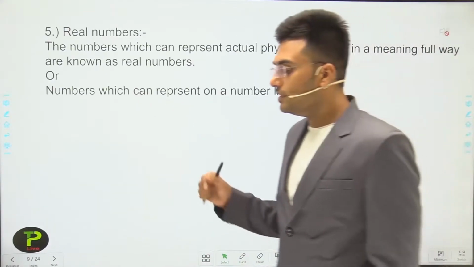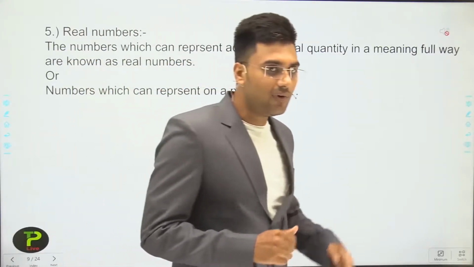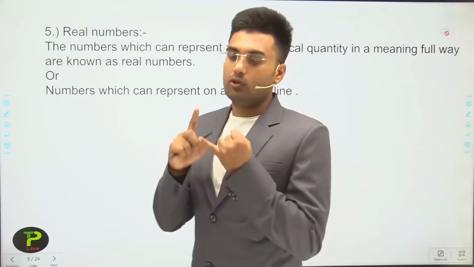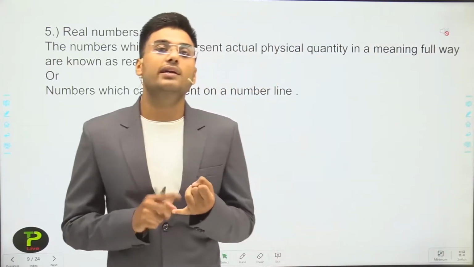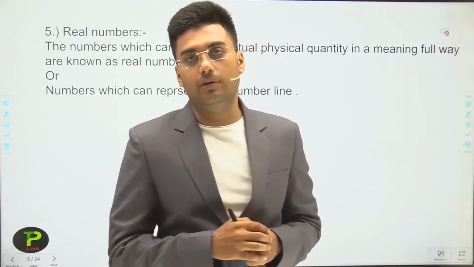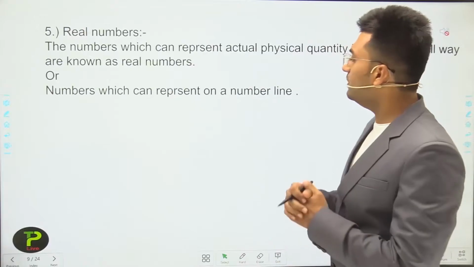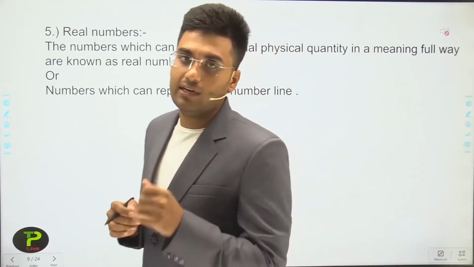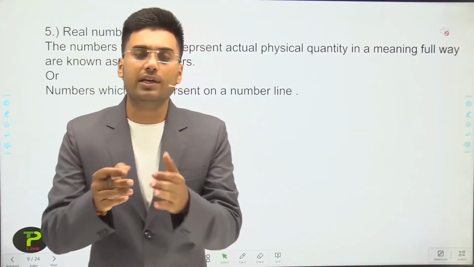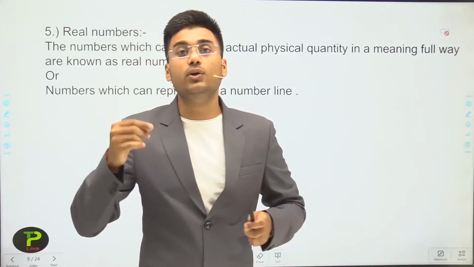After the irrational numbers, we will discuss the real numbers. Earlier we discussed natural numbers, whole numbers, integers, and rational numbers. Now, what is a real number? A real number is a number which can represent an actual physical quantity, or we can say a number which is used in our day-to-day life.